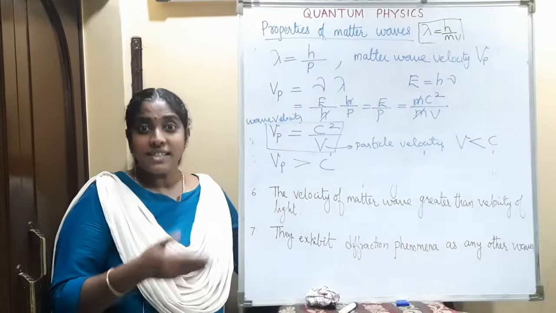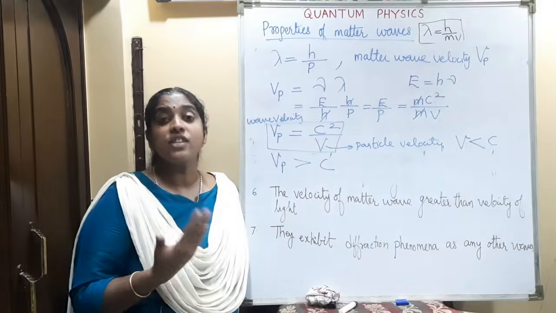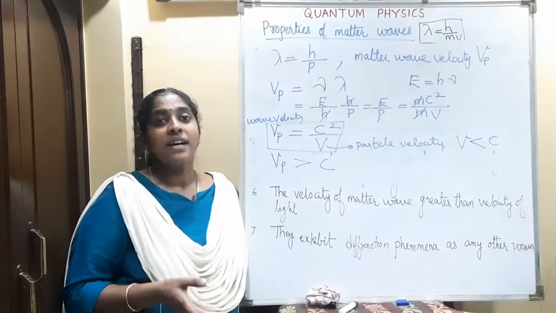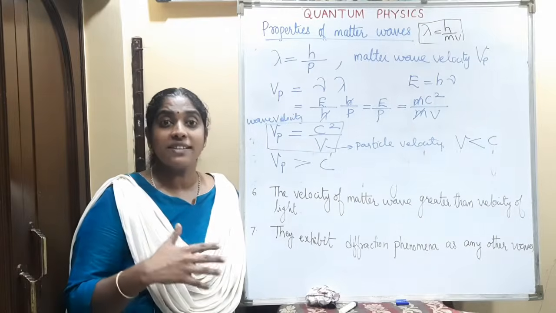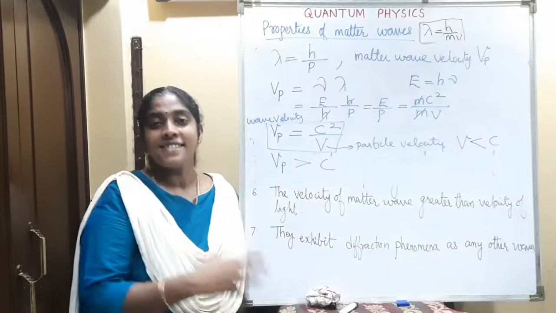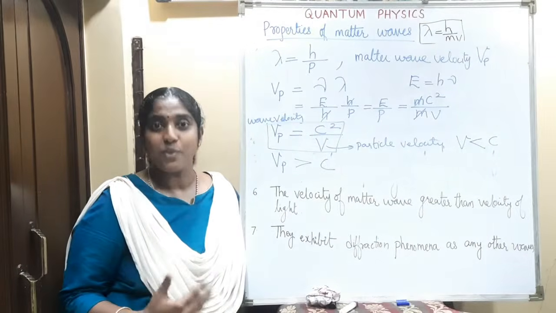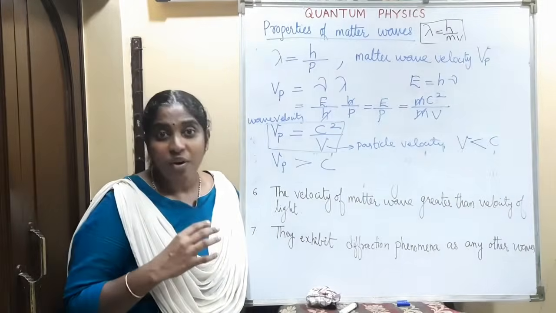The funny thing is that G.P. Thomson, George Thomson, was the son of J.J. Thomson. You know about J.J. Thomson. He also got the Nobel Prize in 1906 for the explanation that electrons are particles. So the father explained that electrons are particles, and the son explained that electrons are waves. So who was correct, father or son? Both were correct because of the dual nature of matter.